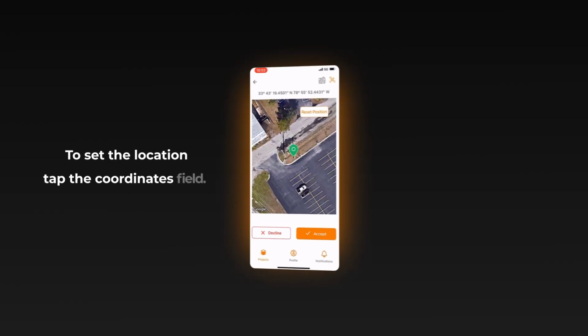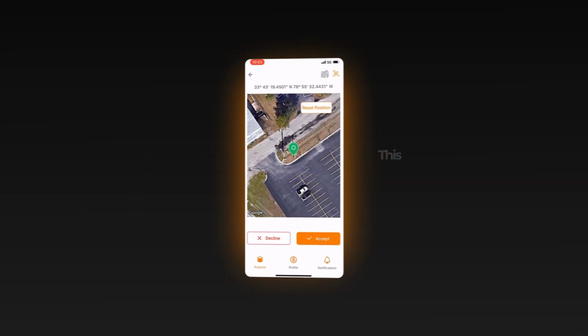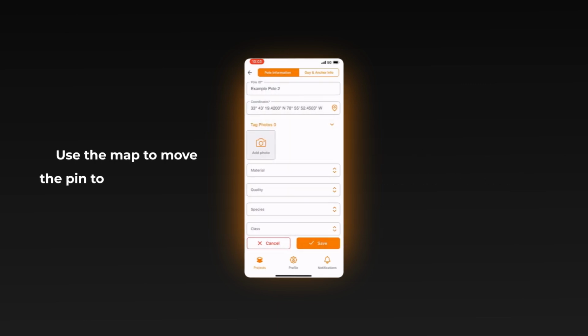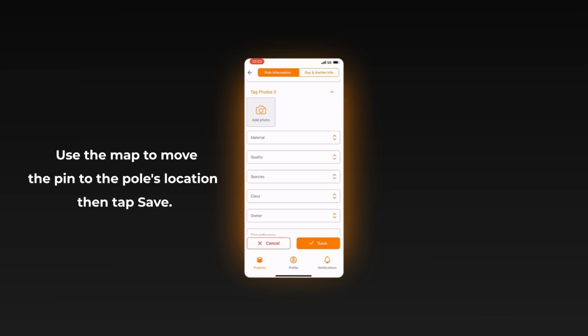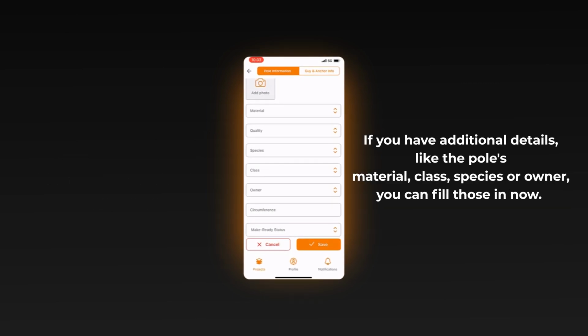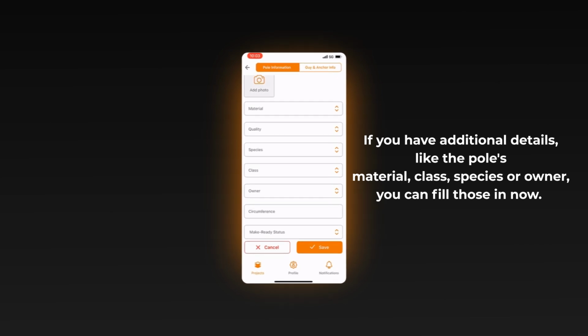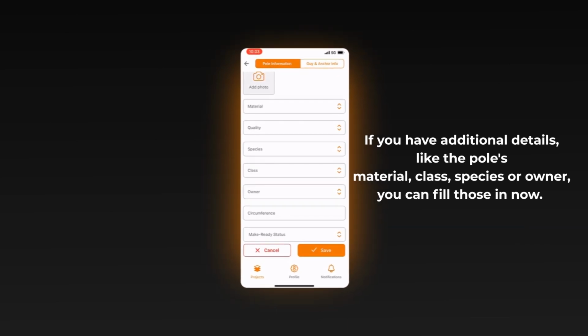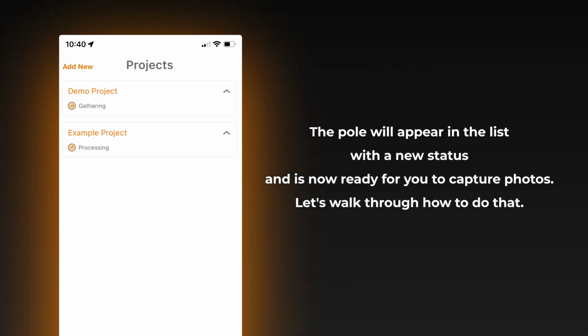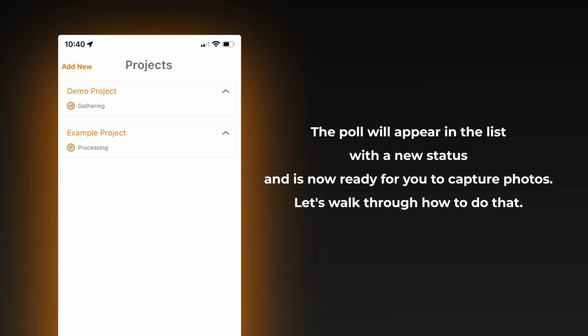To set the location, tap the Coordinates field. This will use your current GPS location as the start point. Use the map to move the pin to the pole's location, then tap Accept. If you have additional details, like the pole's material, class, species, or owner, you can fill those in now. The pole will appear in the list with a new status and is now ready for you to capture photos. Let's walk through how to do that next.